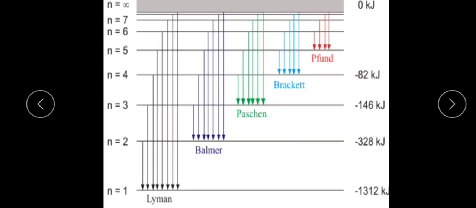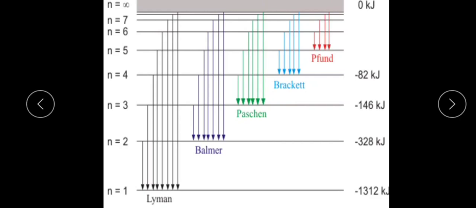The second one is the Balmer series. The Balmer series consists of all spectral lines emitted because of the transition of an electron from higher orbits to the second orbit: higher to second, higher to second. These kinds of series we call the Balmer series.